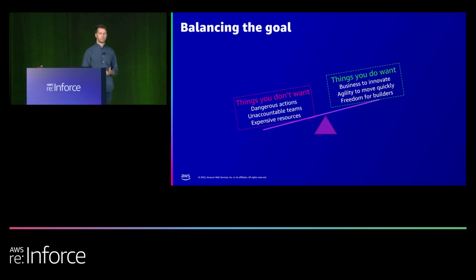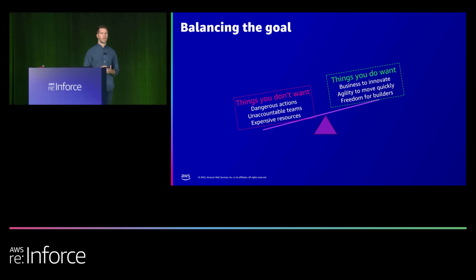To be more pragmatic, you'll want to recognize that you're balancing two competing goals. There are things you don't want and things you do want. Things you don't want include dangerous actions or expensive actions, teams launching expensive resources or even terminating static resources that you don't want to disappear, and just generally being unaccountable.